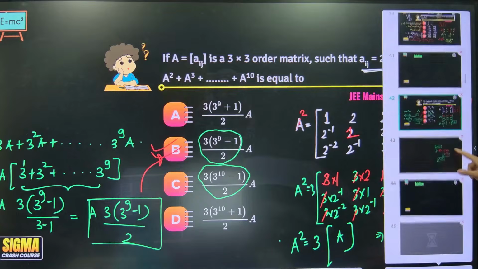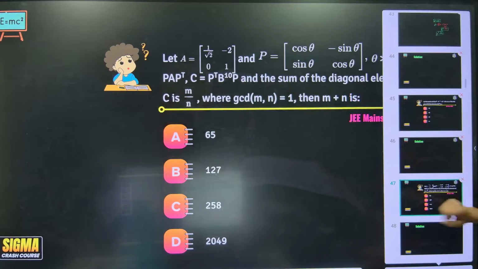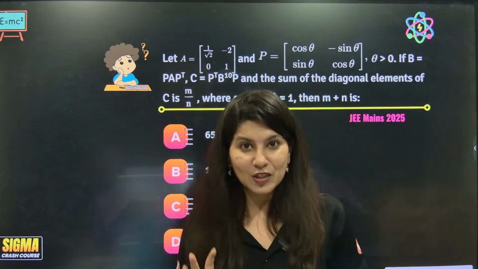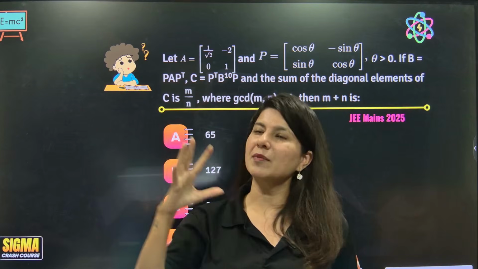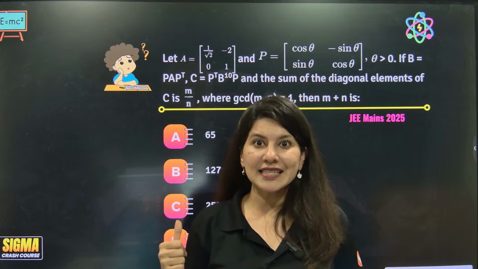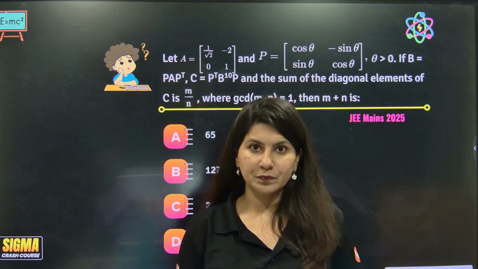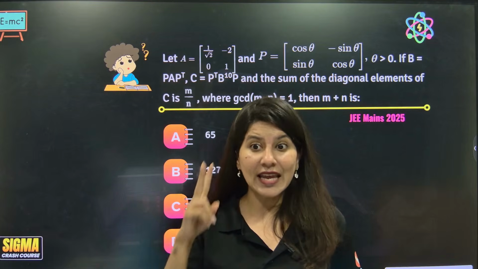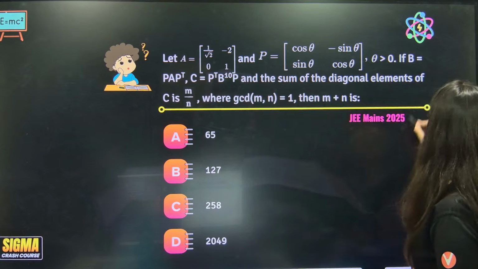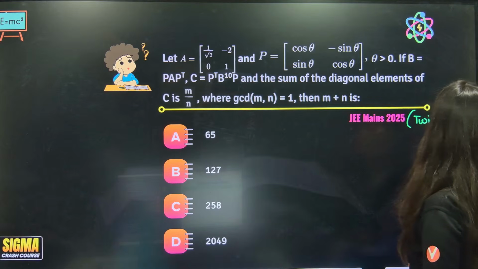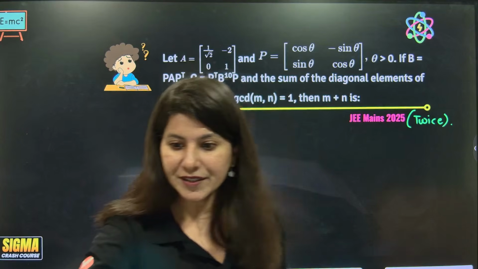Are you understanding? So whenever you see higher powers of A, that's the pattern. Now one more pattern based question, and you know what? This is my favorite question because it was there in JEE Advanced in the beginning, a previous year question, maybe 2016. JEE Advanced 2016, then JEE Main 2021, then JEE Main 2025 again. Twice they have asked this question in JEE Main 2025. Okay, ready for it? Up for it?